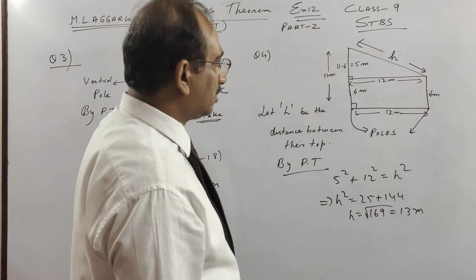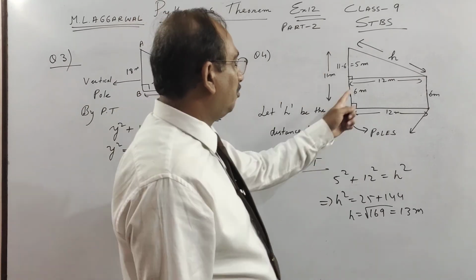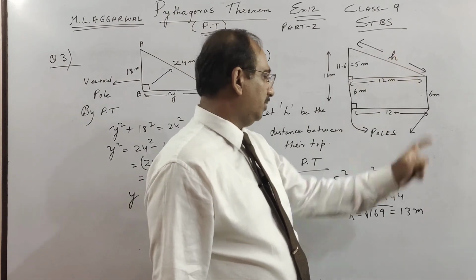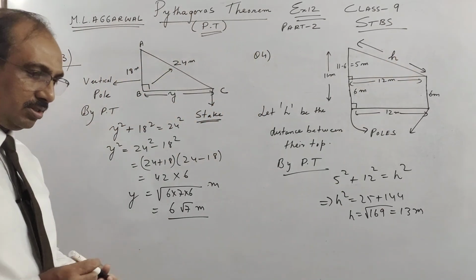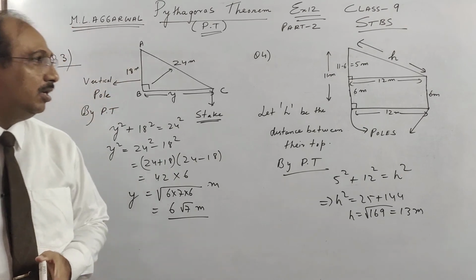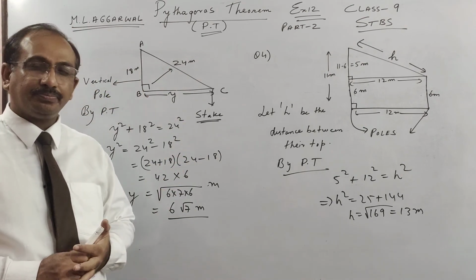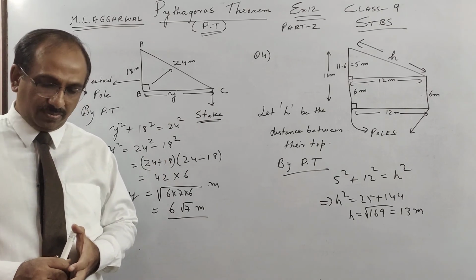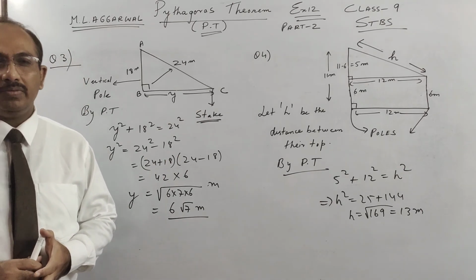So this is a Pythagorean triplet, 5, 12, 13. Kindly pause the video and copy, and in part 3 we will do 3, 4 more sums. So thank you boys for watching this video session.